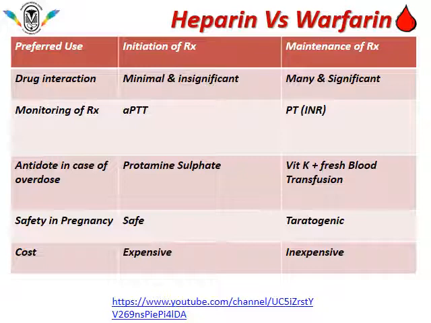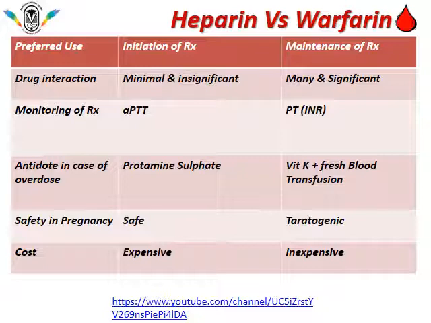If we compare drug interactions, heparin has minimal or insignificant drug interactions, whereas when giving warfarin, we have to keep in mind that warfarin has many significant drug interactions. There are drugs which can enhance the action of warfarin, and certain drugs which can terminate the action of warfarin faster. When a patient is put on heparin therapy, activated partial thromboplastin time is the monitoring test, whereas prothrombin time is the monitoring test for warfarin.